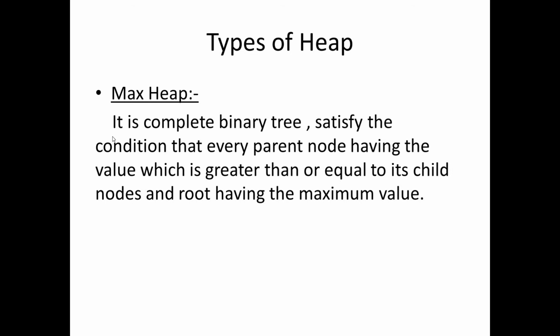Again I repeat, max heap is a complete binary tree which satisfies the condition that every parent node has a value greater than or equal to its child nodes, and the root must have the maximum value. It is known as max heap. What is the meaning of this line? That means the complete binary tree satisfies the condition that every parent node must be greater than or equal to its child, and the root has the maximum value. I will explain later with an example.